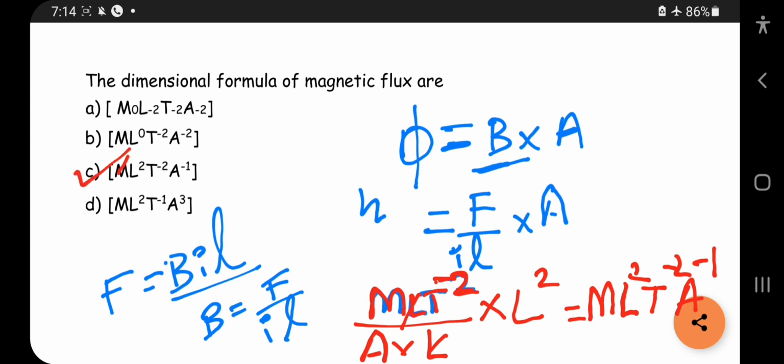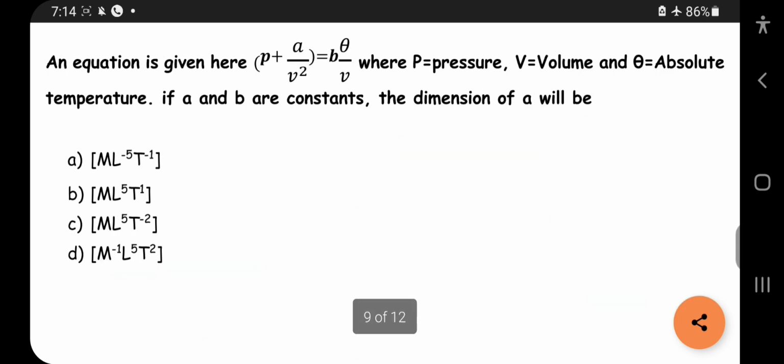This type of questions are most expected for your papers, because they will be easy for you in the years. So let's move on to the next question. These questions are based on applications of dimensional formulas over your other subjects and equations. So this applies using your related concepts with your dimensional formula.